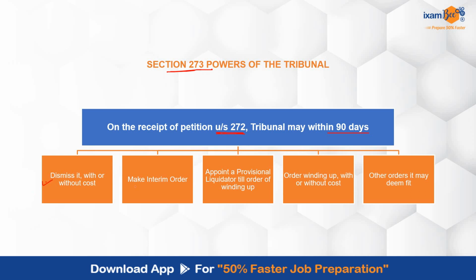It can make an interim order. It can appoint a provisional liquidator till the order of winding up. It can order the winding up, with or without cost, or give other orders as it may consider appropriate. So once the petition is received by the tribunal, the process can be taken ahead.